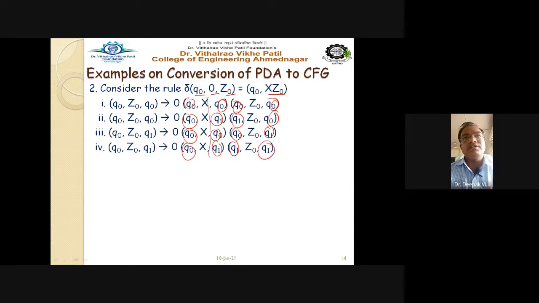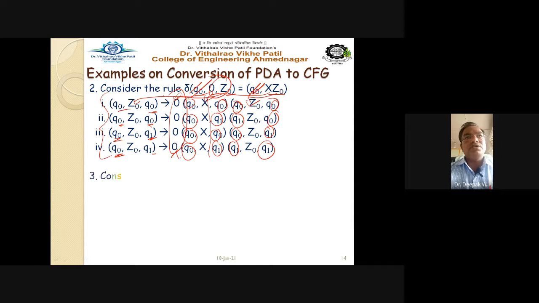The X comes from this side, then the Z0 non-terminal. The 0 on the right hand side is the terminal symbol, and this Z0 goes in the middle of Q0 Q0 and the other two states. These are the states, and we have to find out their transitions on this terminal symbol.